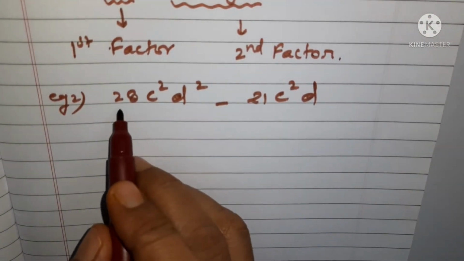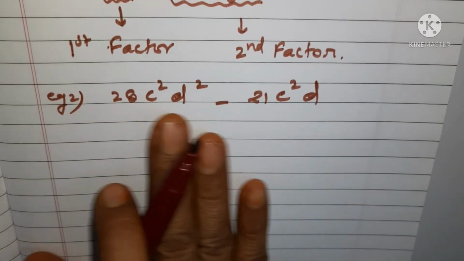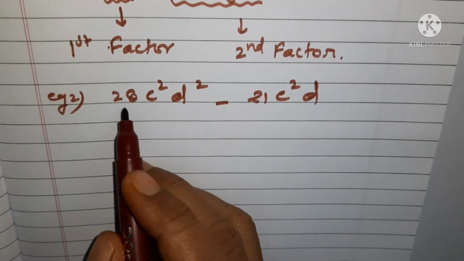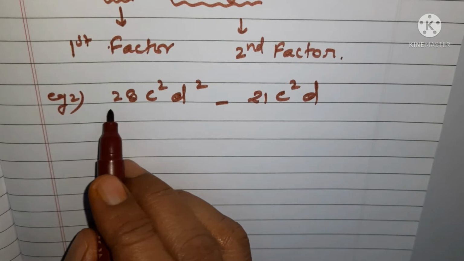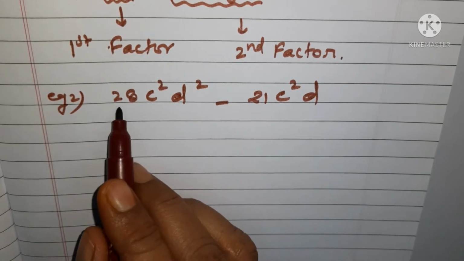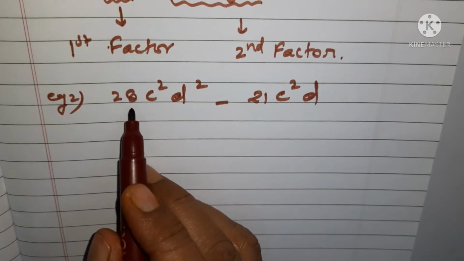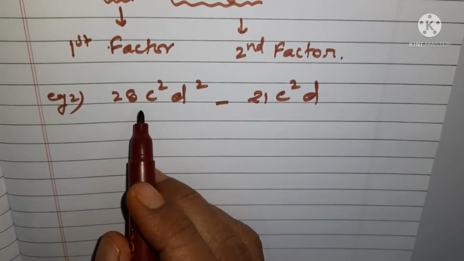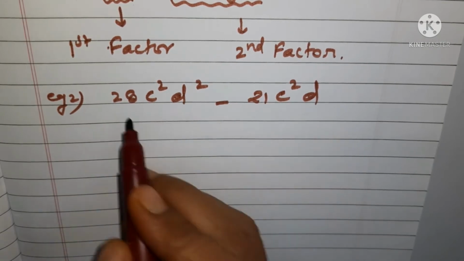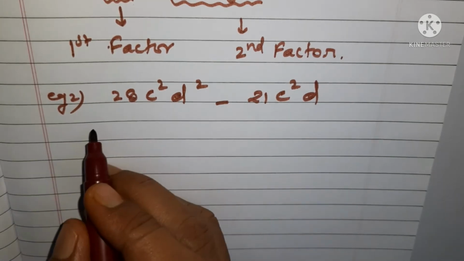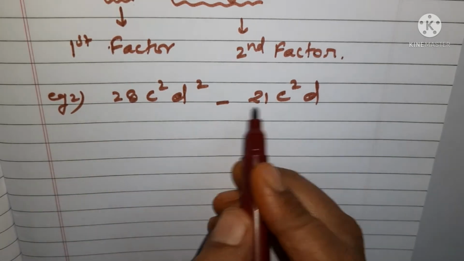Now here you can see this is 28. We will start from the very first. That is what we are going to check first. What are the things common in it? First of all, you check the coefficients. In the coefficients, you can break the coefficient. Those who are unfamiliar with the mathematical concepts can break it down also.